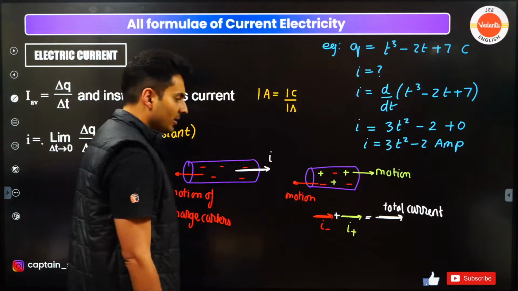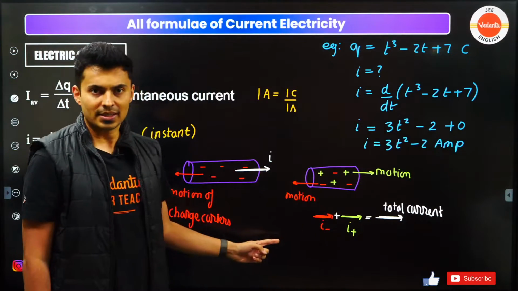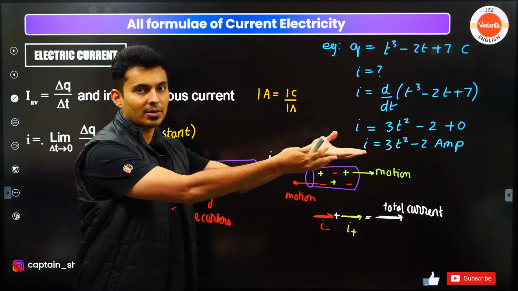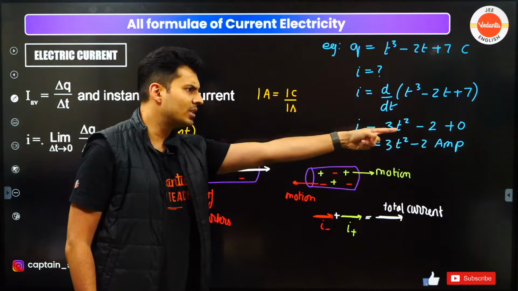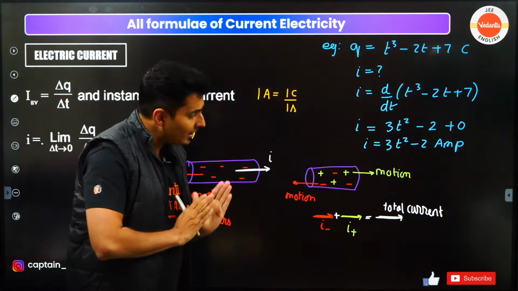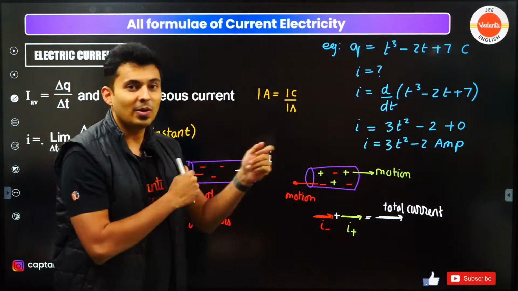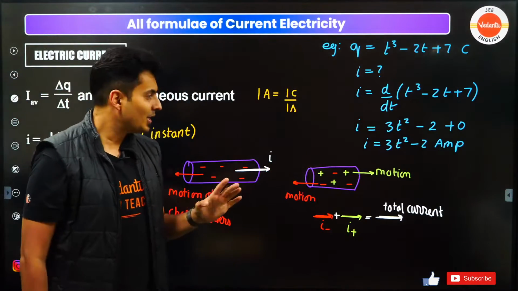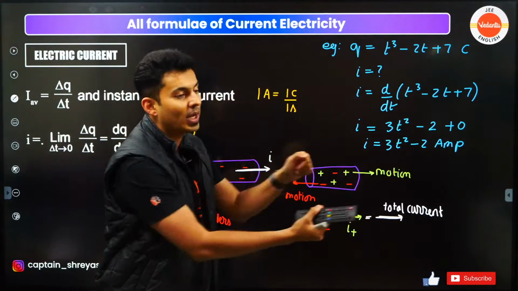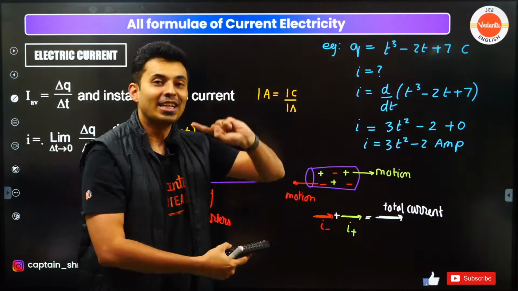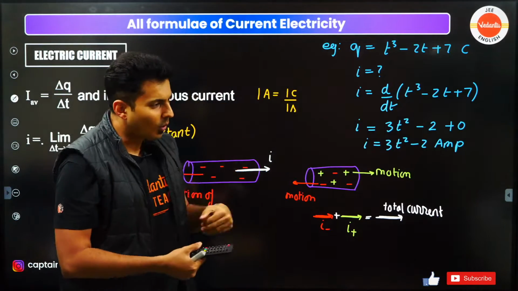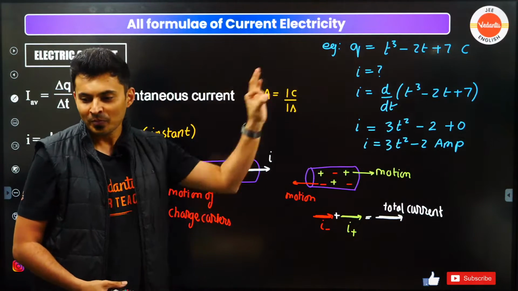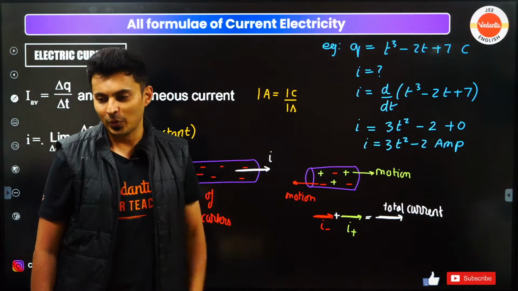Does it make sense, my dear students? Okay, negative charge going here means as good as saying positive charge is going that way. So the current is going like that. Positive charge is already going that side. So because of that, current will already go that side. Both will add, they will not cancel. That's the catch. I hope this is clear. If both positive and negative went together, then the current will be 0, because then whatever positive charge has gone, that much negative charge has gone, net charge flow is 0.